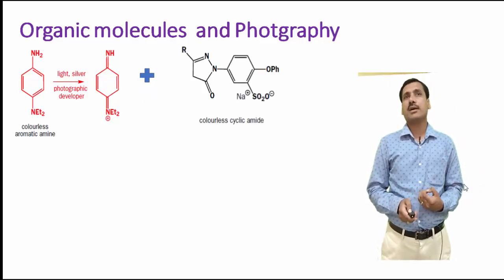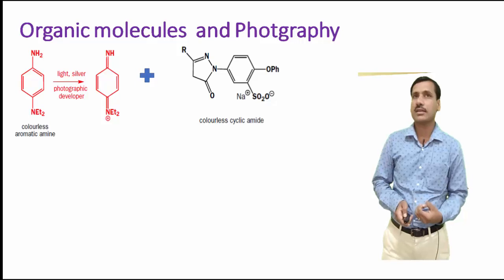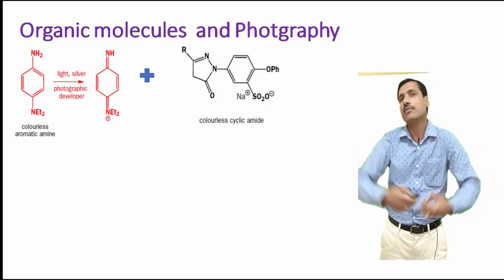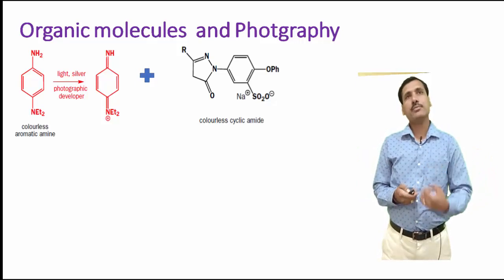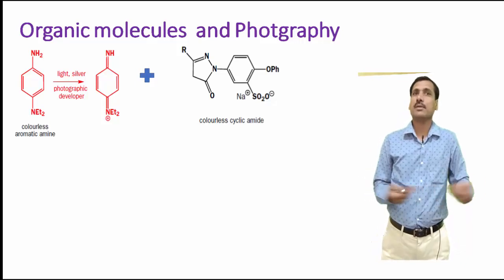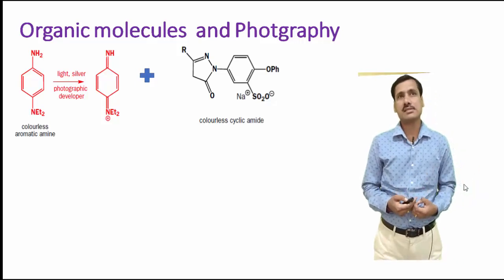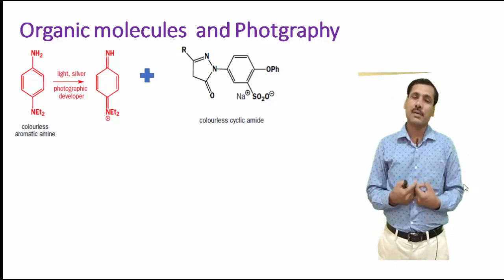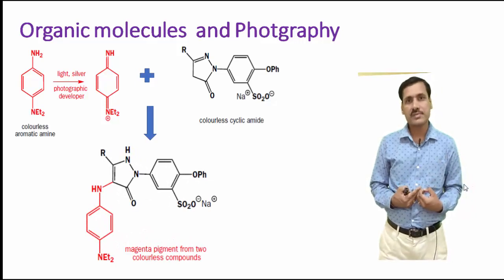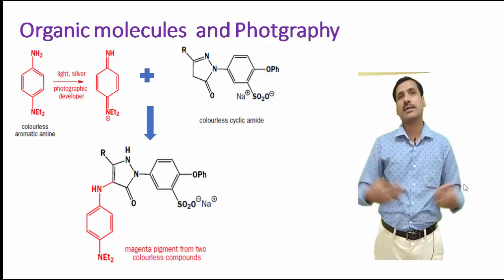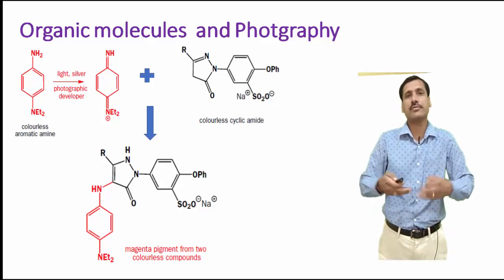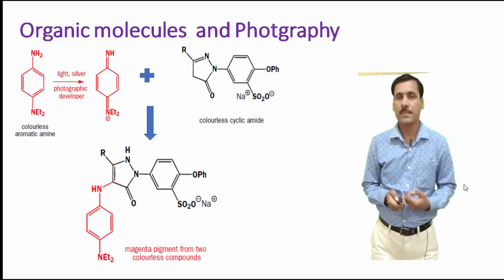When these two get combined, see, this is the beauty of organic chemistry. When you mix two compounds, sometimes you get a very wonderful color. So when these two compounds are combined together, it results in the formation of a magenta pigment. That is the beauty of this reaction: two colorless compounds, one which is activated photochemically in the presence of silver, and the other a colorless cyclic amide, combine together to form a magenta pigment. This is how color photography was developed in the past.